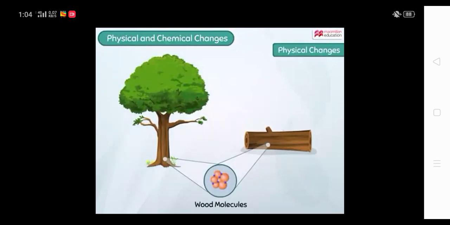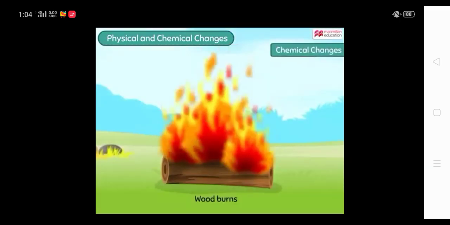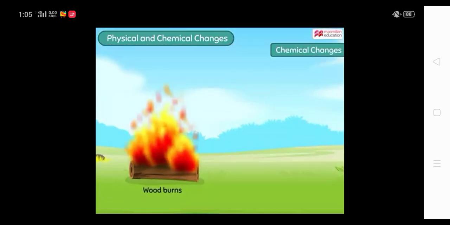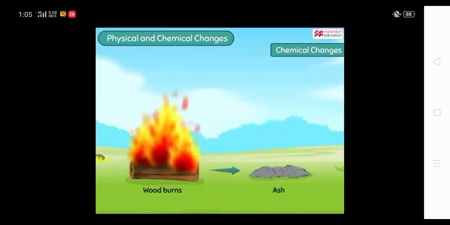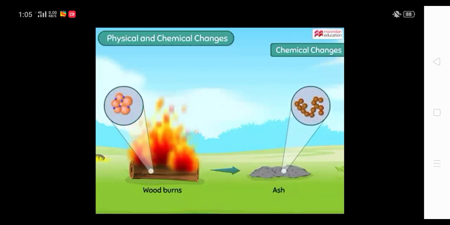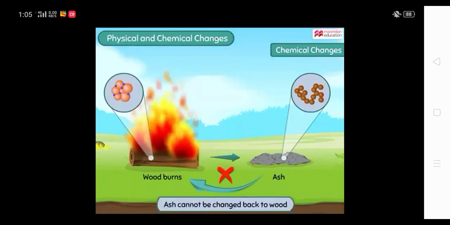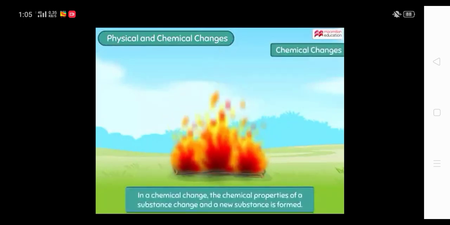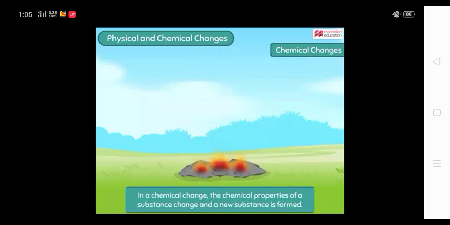Wood. We get this bark of wood from the tree. Here, the molecules of both the woods are same, but when you burn this wood, what will happen? It will get converted into ash, and this ash is different from the molecules of the wood. So here we can say a new substance is formed, and this new substance cannot be changed back into the block of wood. So in a chemical change, the chemical properties of substance changes and a new substance is formed.